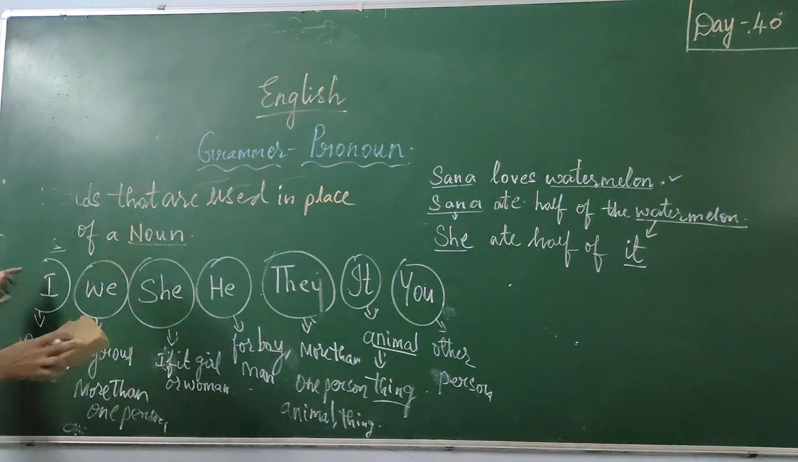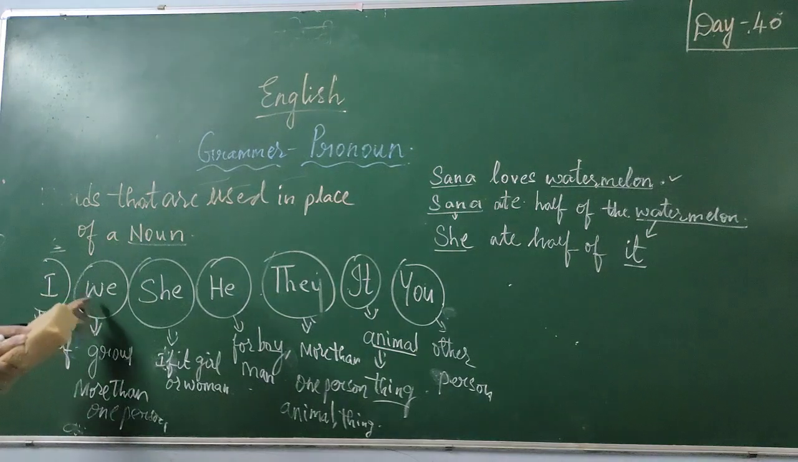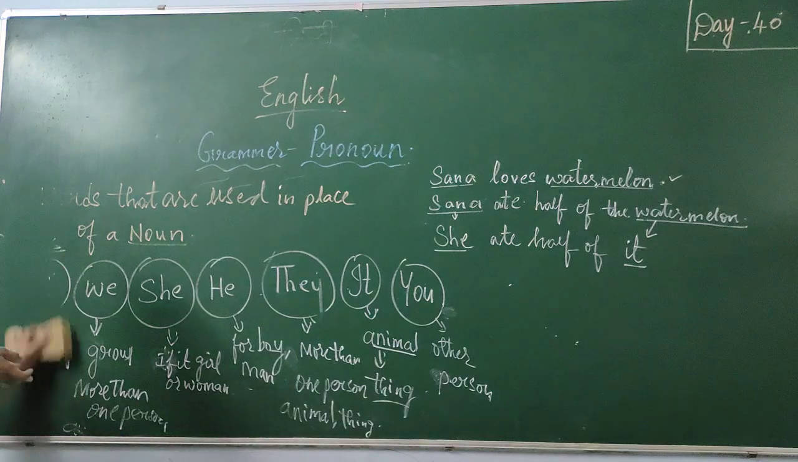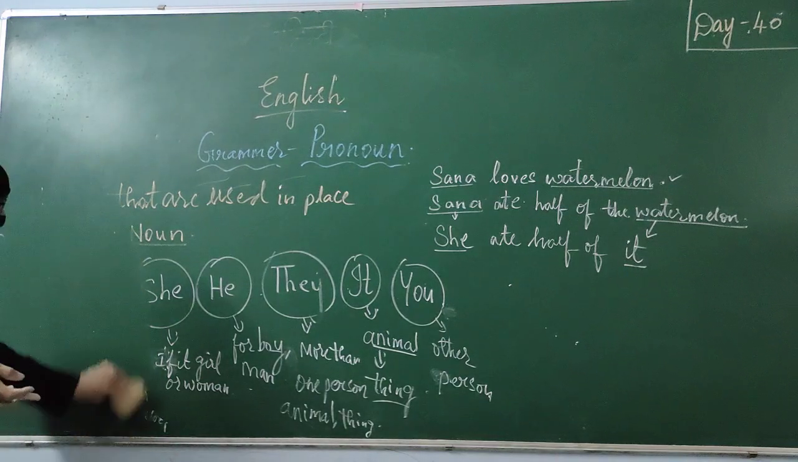So you might have explained I, we, she, he, they, it, you. Especially these are the pronouns which we use in place of nouns.